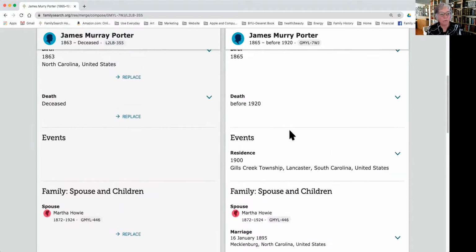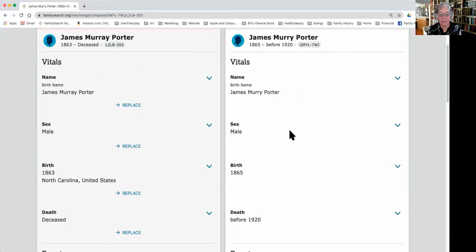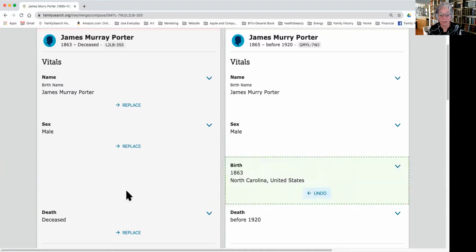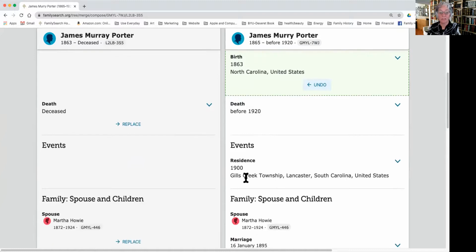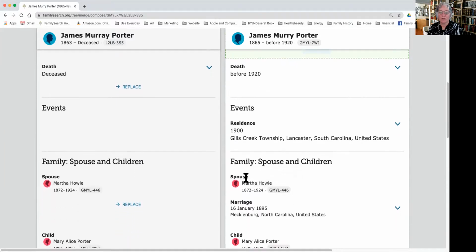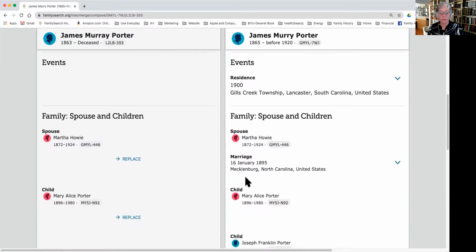It's your choice. You can pick. I can always go back to the other one and edit it. I'm probably going to leave it just as it is. I can see the birth though. This has a location, so I want to definitely add that over. And I know that he died before 1920 because he did not show up in the next census, unless I can verify that they were divorced or separated. Pretty much think though he had passed away.